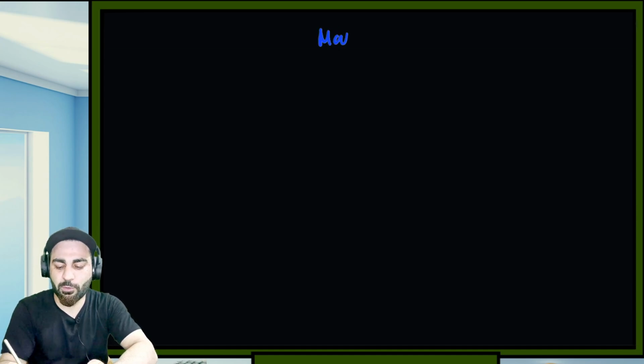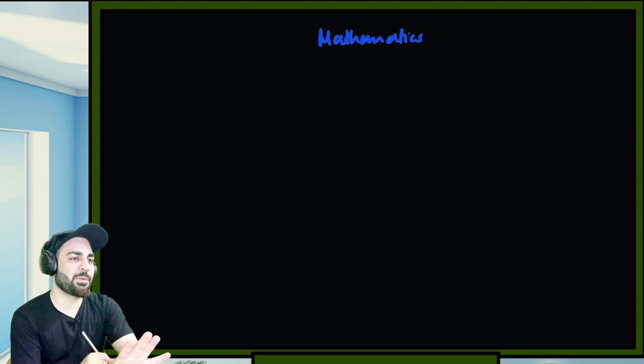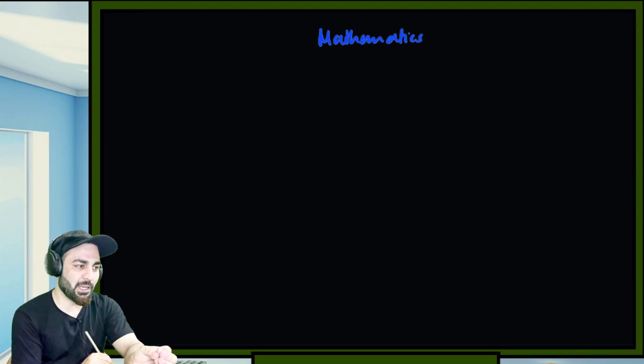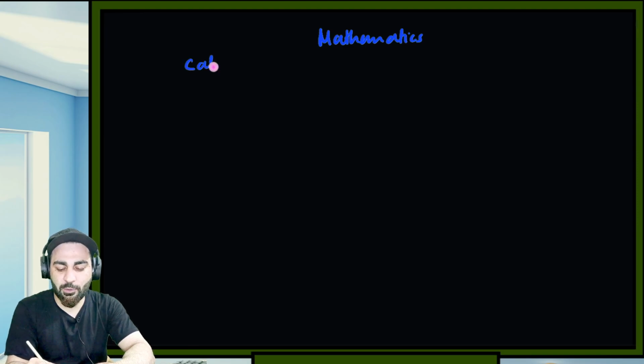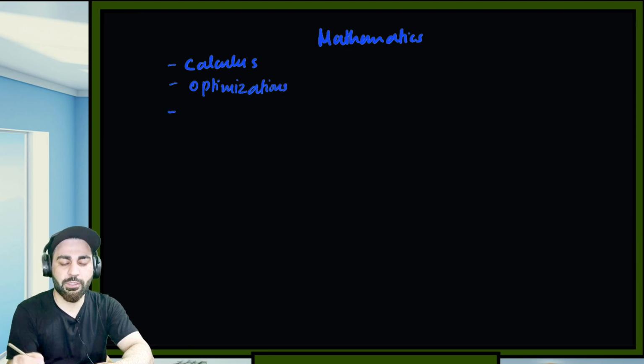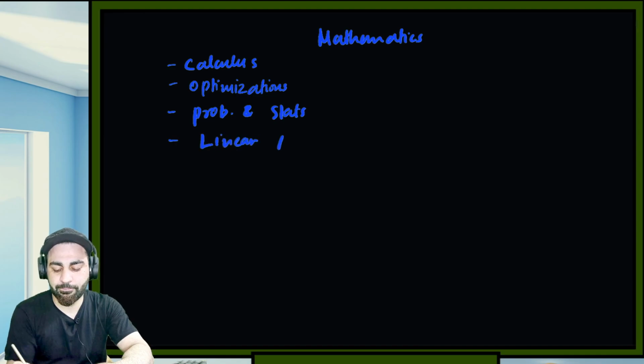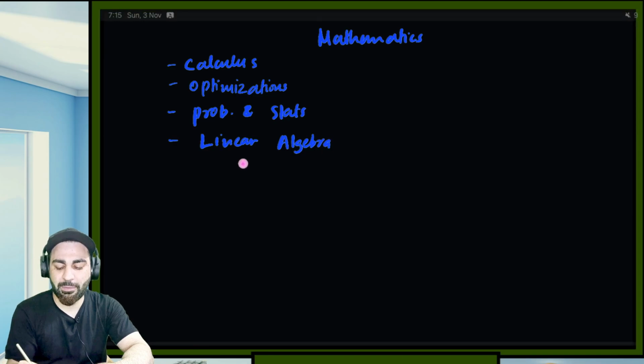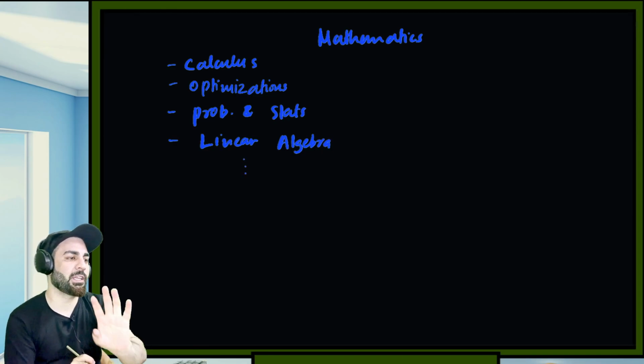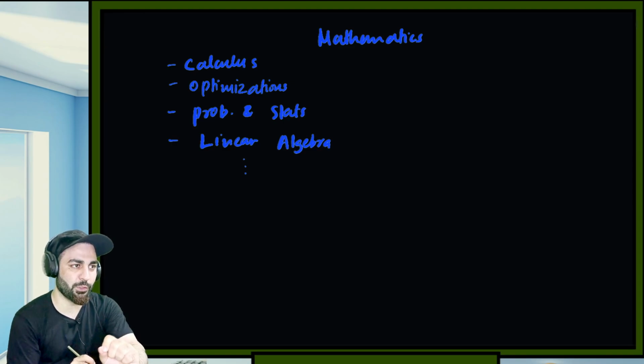So in the mathematics portion, what are we going to cover? Just to remind you, this mathematics per se won't cover all the topics in mathematics, but this will be just an introduction to the mathematics that is used in machine learning. So in mathematics, we'll see calculus, and then we'll see optimizations. We'll also see probability and stats. We'll see linear algebra. And maybe some more topics that are related to these things. So these will be the core things that we're going to cover.